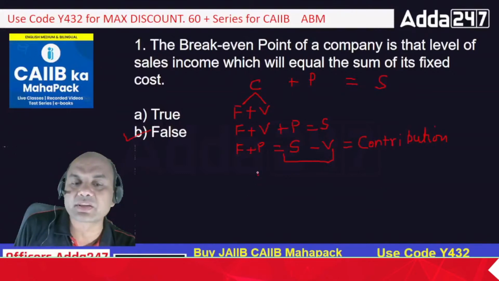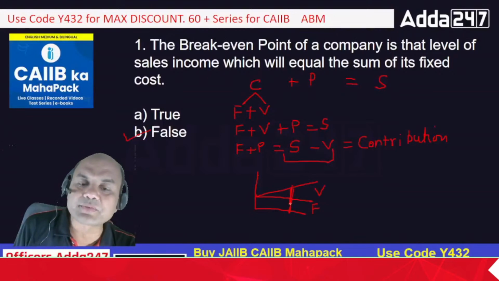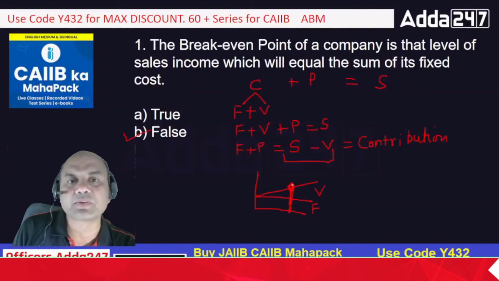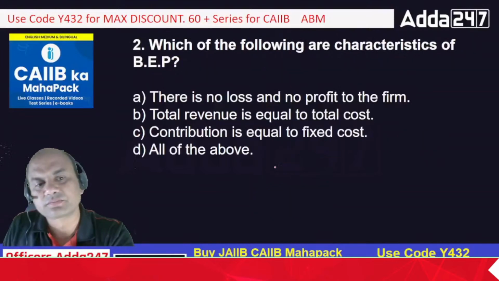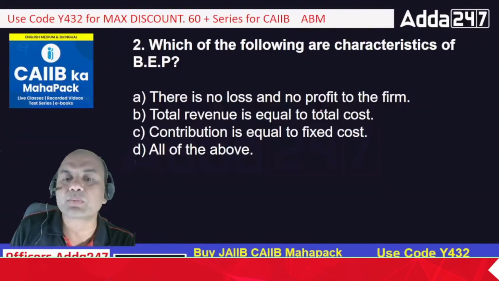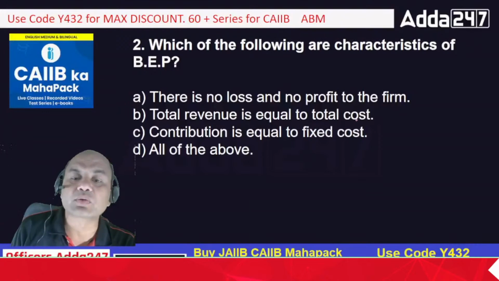See here, what did we see in that graph? The rectangle was fixed cost, this was F, and this green part was variable cost. So both of them should be covered. Then only, if I make sales up to this part, will both my costs be covered, isn't it? Which of the following are the characteristics of BEP, the break-even point? There is no loss and no profit for the firm. The total revenue is equal to the total cost.